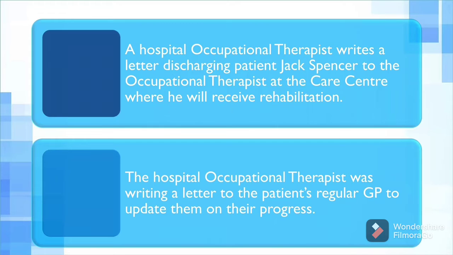So for example, a hospital occupational therapist writes a letter discharging patient Jack Spencer to the occupational therapist at the care center where he will receive rehabilitation. In this situation, the reader and the patient do not have an existing professional relationship. So the letter will need to include information about the patient's current abilities and inabilities for the reader to get a clear understanding.